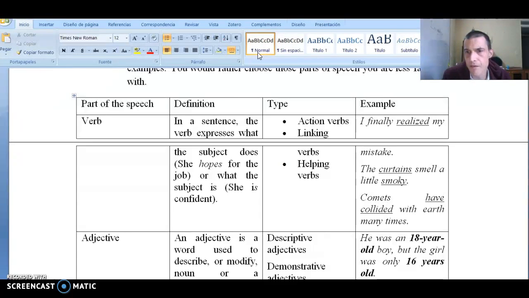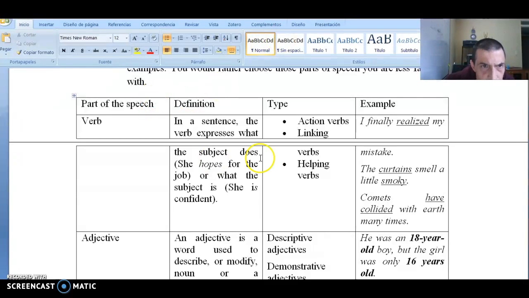Example: I finally realized my mistake. This is an action verb. The curtains smell a little smoky. This is a linking verb, excuse me. Helping verb: the comets have collided with Earth many times. This is a helping verb.